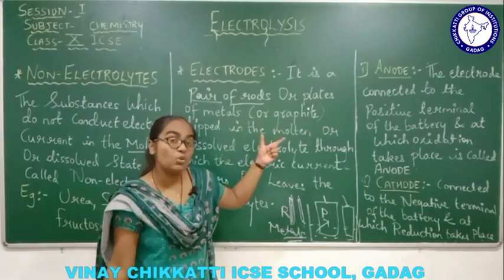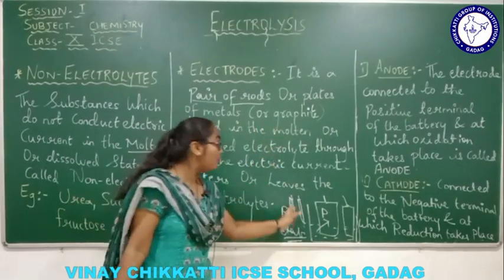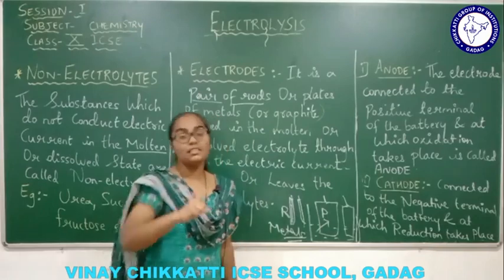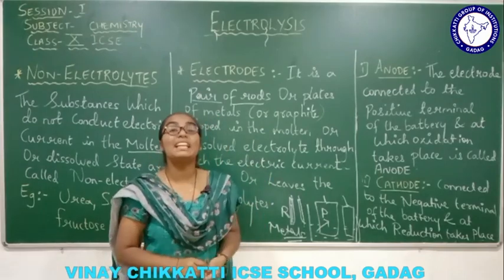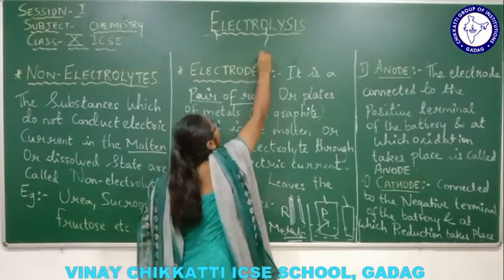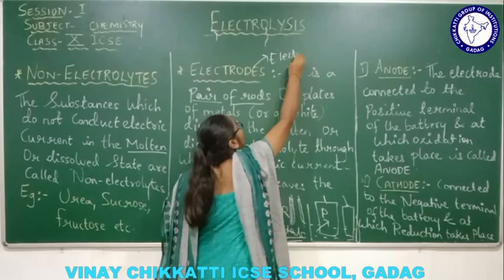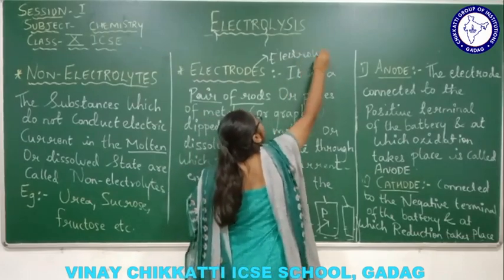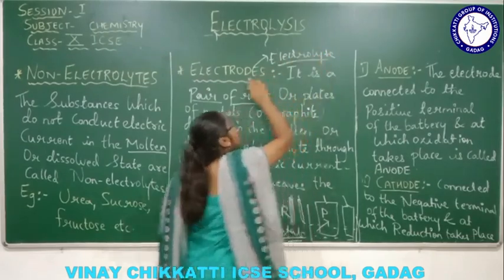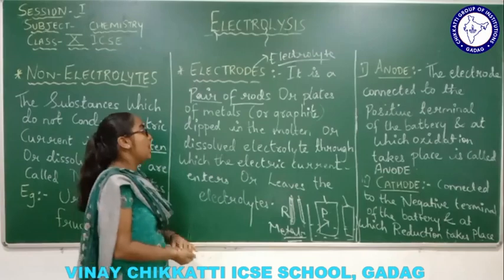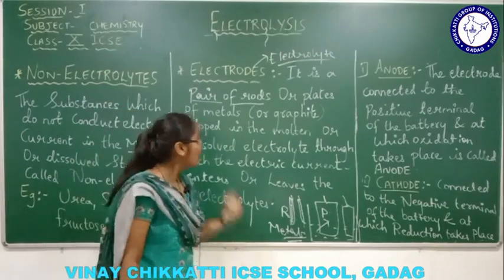And what is an electrode? Electrodes are nothing but a pair of rod-shaped or plate-shaped metals which have to be dipped into the electrolyte. After dipping into the electrolyte, what will happen over there?